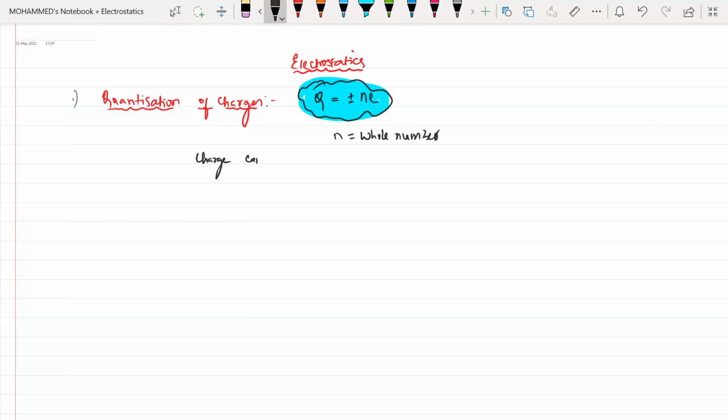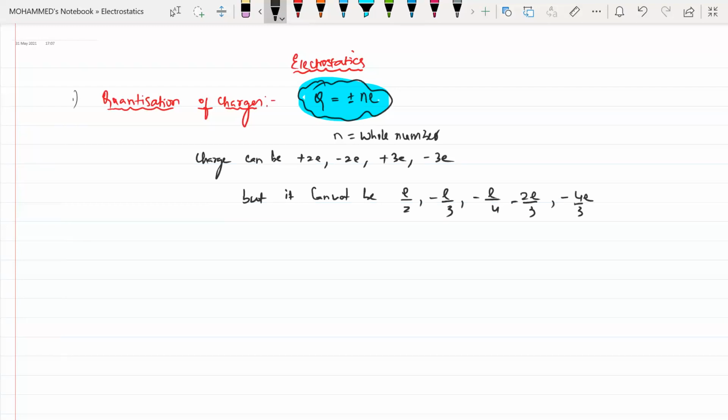That means charge can be plus 2e, minus 2e, plus 3e, minus 3e, but it cannot be fractions like e by 2, minus e by 3, minus e by 4, minus 2e by 3, or say 4 by 3. Like this it cannot exist. It exists only in integral multiples of the charge of the electron.